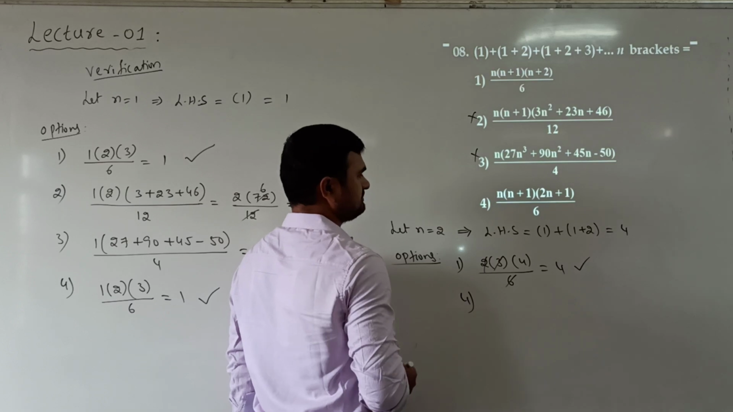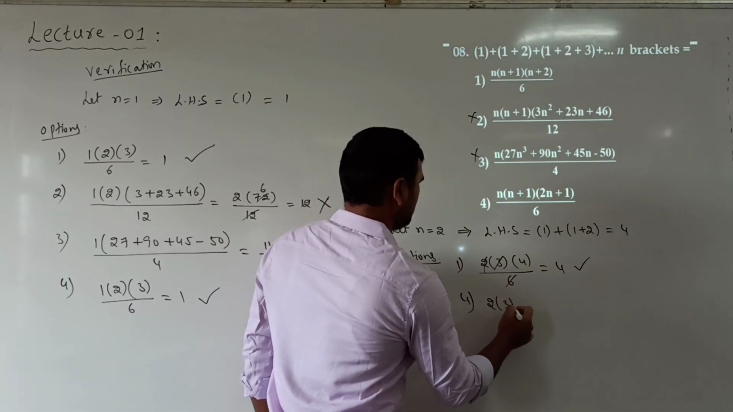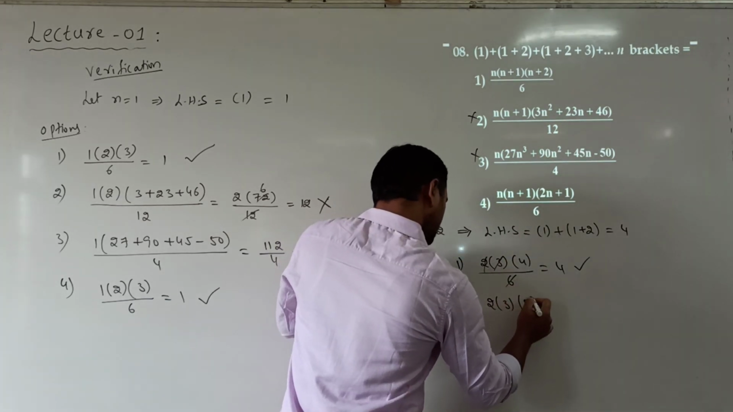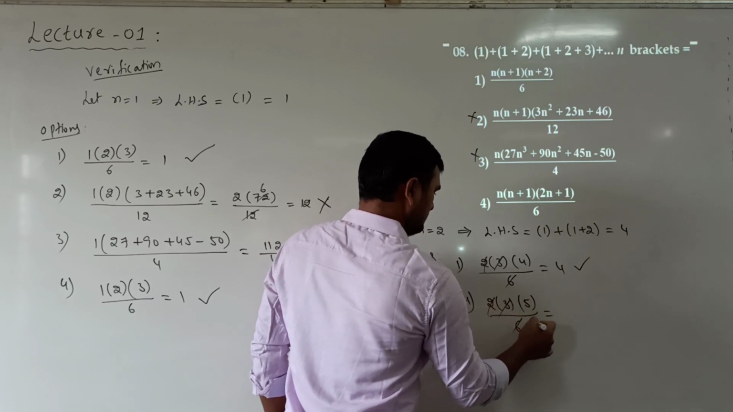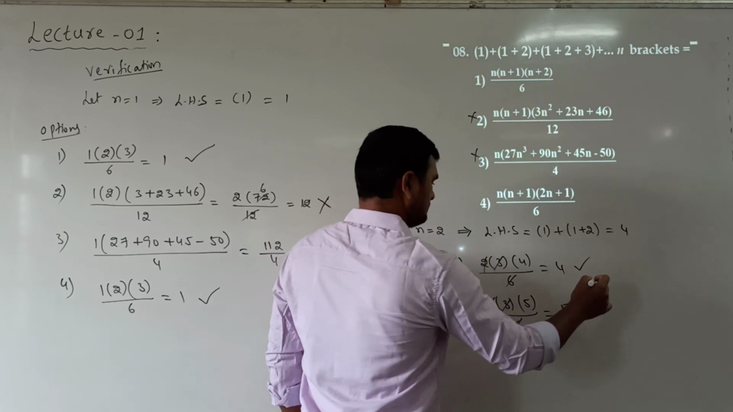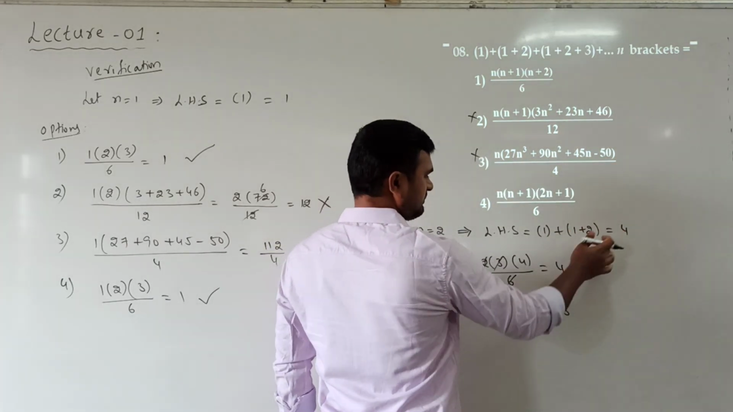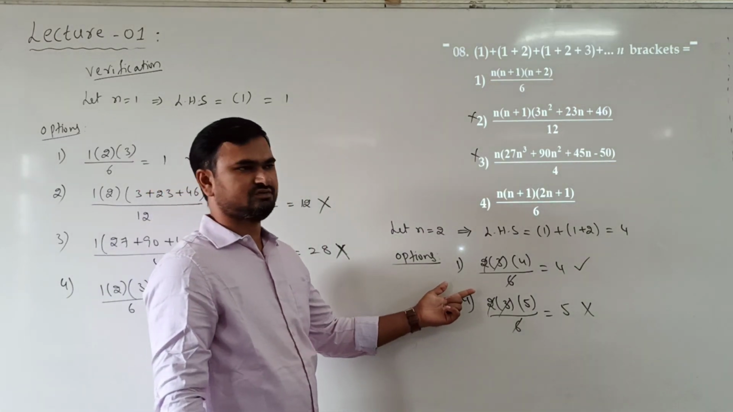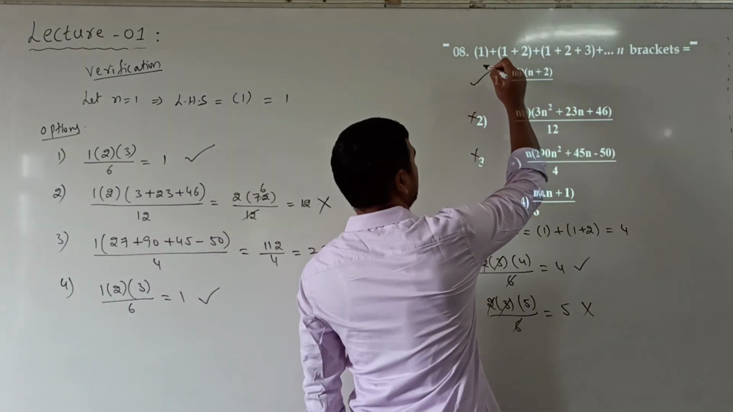Now see the fourth option, n is 2. 2 into 3 into 5 divided by 6. So 2 into 3 is 6 and 6 into 5 divided by 6 gives 5. So 5 is wrong, because the left hand side is 4, so the right hand side should also be 4. So only the first option gives 4. So the required answer will be the first option.